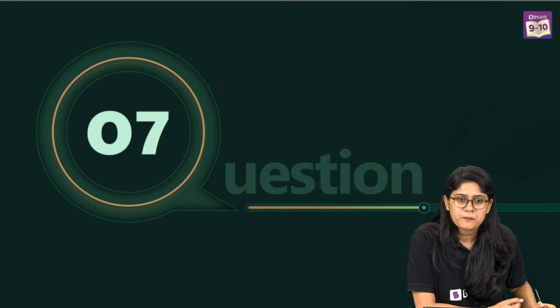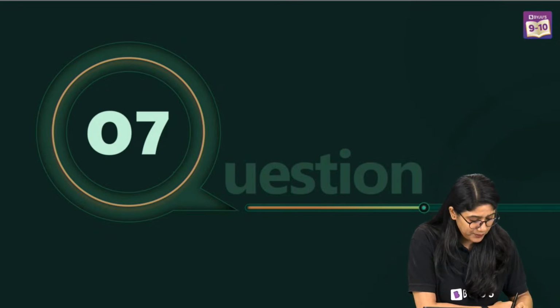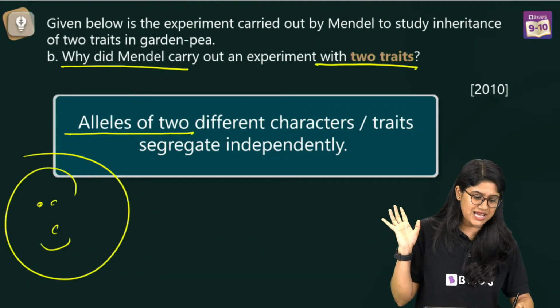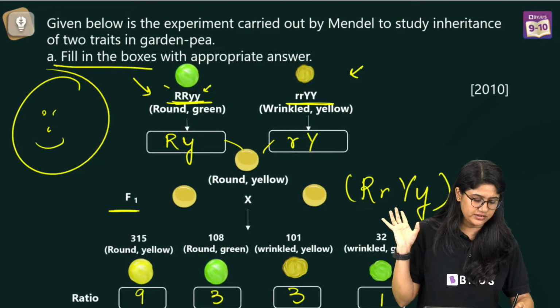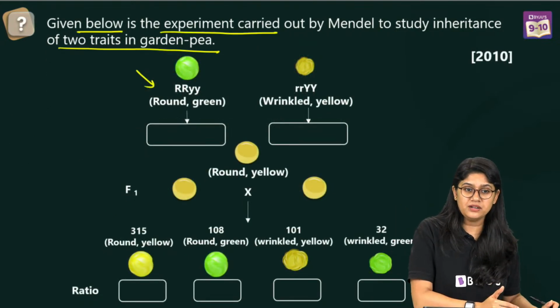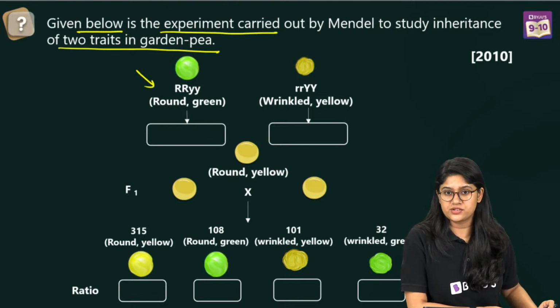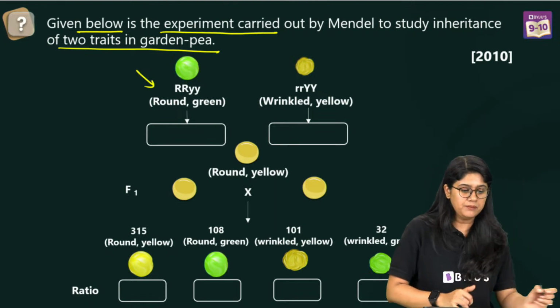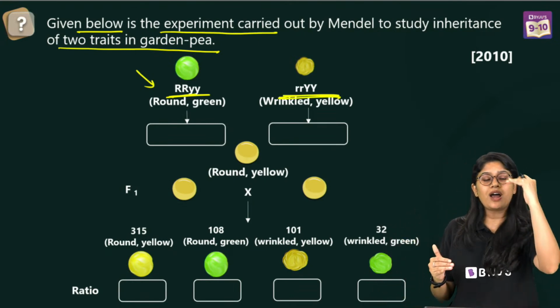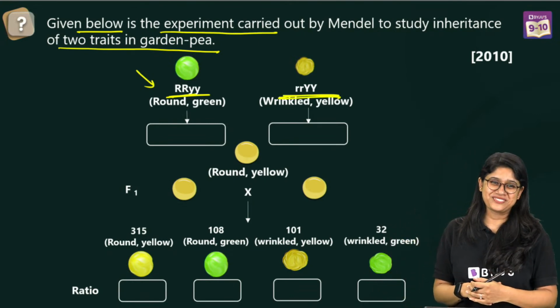Here we go. Avika, you wanted to explain this question again. The question is very easy. In the examination, they'll give you a structure like this, right? They'll give you this table, and based upon this table, they'll ask you to find the answers. If you look at this table, by looking at this only, you can find out that it's a dihybrid cross. So your answer becomes really easy.